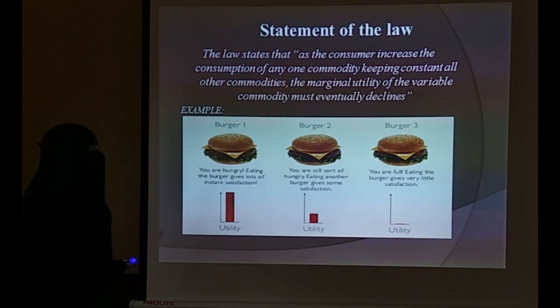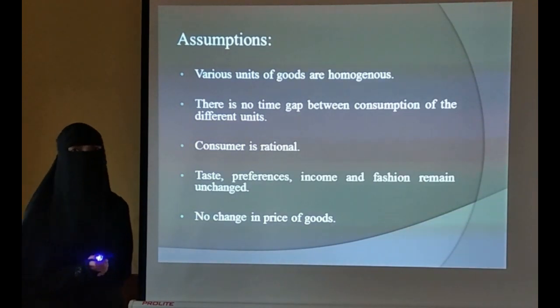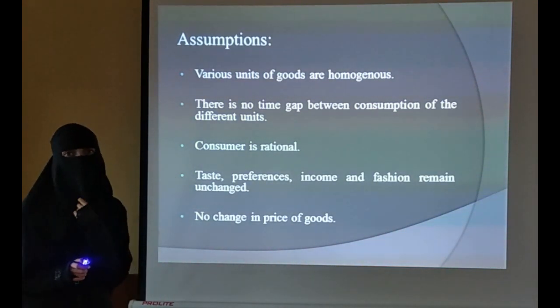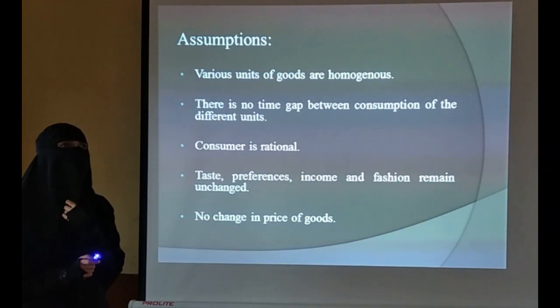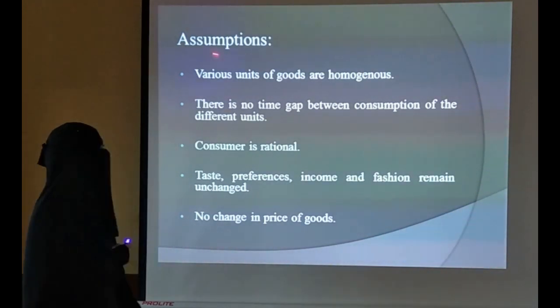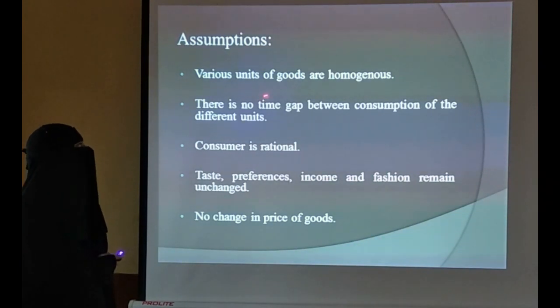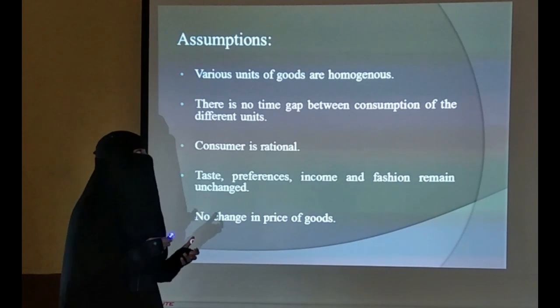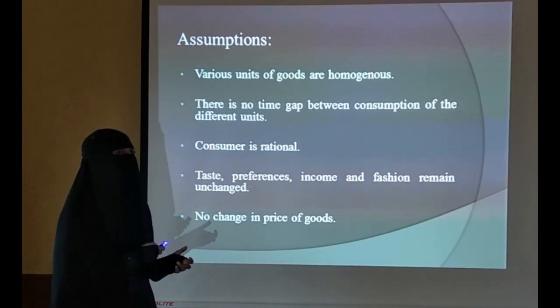Next. All the theories or laws in economics are based on some assumptions. So there are a few assumptions for the law of diminishing marginal utility also. The first assumption says that various units of goods are homogeneous. What does homogeneous mean here?